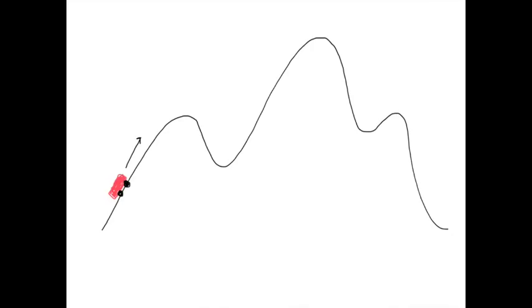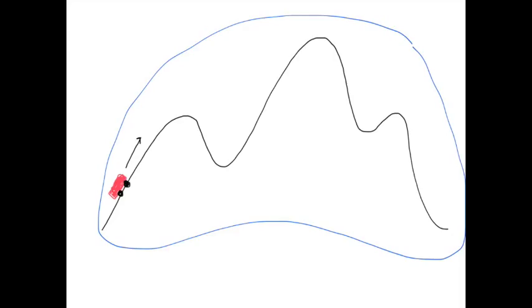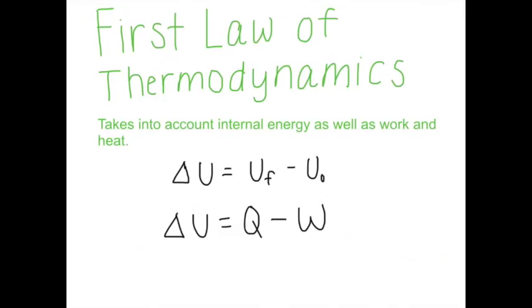However, it's important to note that the energy of the entire environment, so not just the roller coaster but also the track, will remain constant. The first law of thermodynamics takes into account these changes in internal energy, as well as work and heat. It states that the change in internal energy, or delta U, is equal to the final U minus initial U. This also means that the change in internal energy is equal to Q, which is the energy transferred to the system as heat, minus W, which is the energy expelled from the system as it does work.